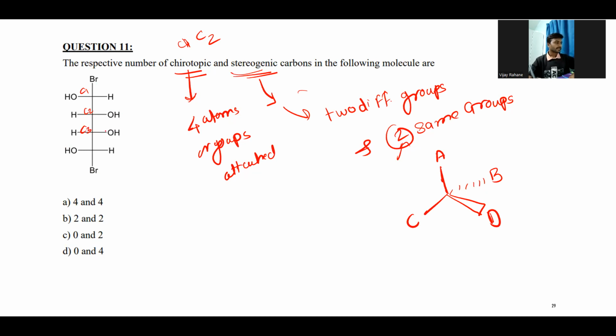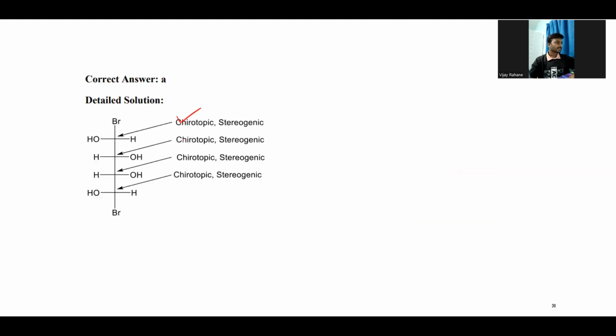So this is also one chirotopic carbon atom, and the other one, the last one, if you see the last carbon atom, we can see it also has 4 different groups attached, right? So these all 4 are chirotopic carbon atoms.